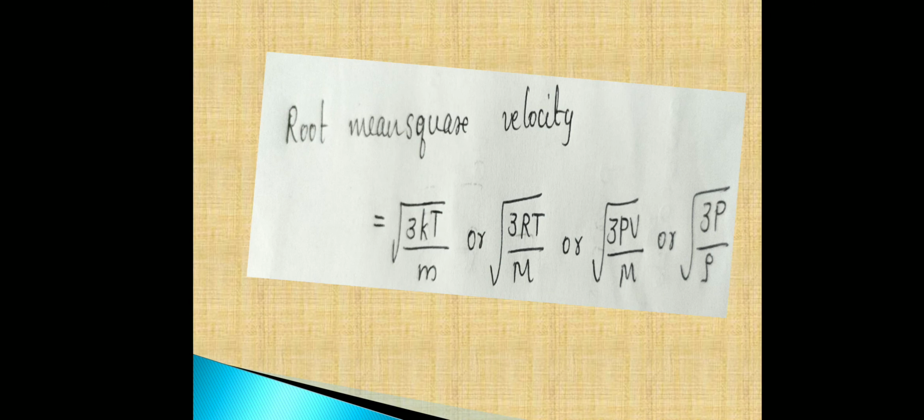The mathematical expression for root mean square velocity can also be derived, and it is equal to square root of 3kT by m or square root of 3RT by capital M. Since RT is equal to PV, this can be written as square root of 3PV by M, and again mass by volume is equal to density, so we can put rho in this equation, which is again equal to square root of 3P by rho, where rho is the density of the gas.